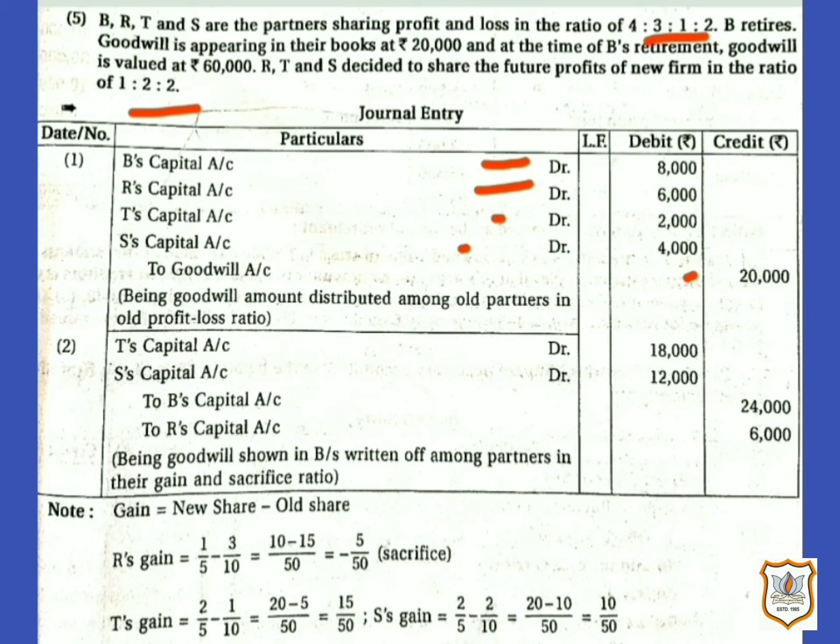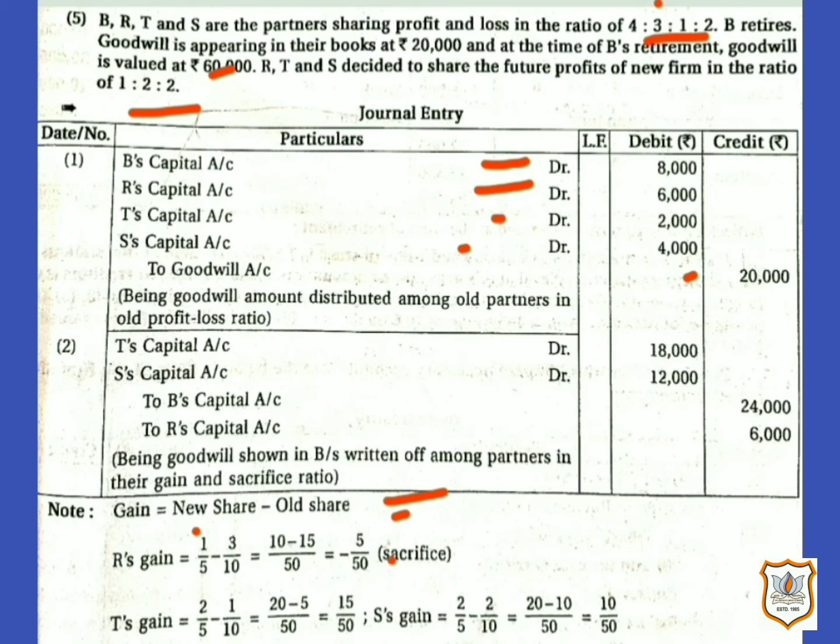So by applying the formula of gain, that is gain equals new share minus old share, let us find out first R's gain. Here R's new share is 1/5 according to new ratio, that is 1:2:2, minus R's old share, which was 3/10 according to old ratio, that is 4:3:1:2. If we solve this, we will get minus 5/50.